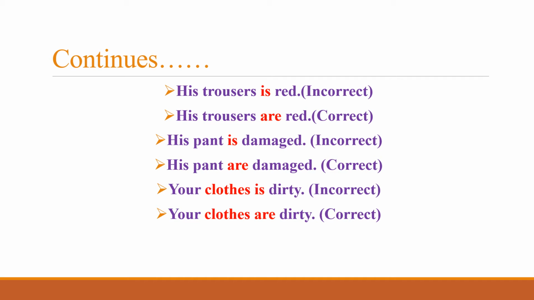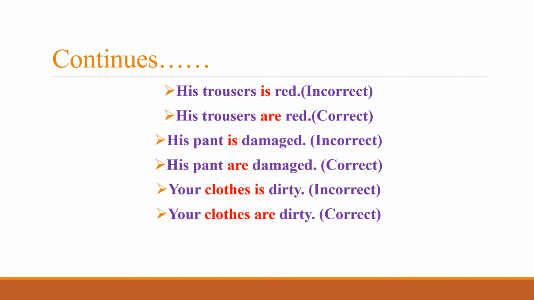Its own form would be plural, and it would also be followed by the plural verb or helping verb. So his pants are damaged. This is the correct sentence. Moving to the next one: your cloth is dirty. So cloth would also be used as clothes. Similarly, it would be followed by the plural form of the verb or helping verb. So is is incorrect.